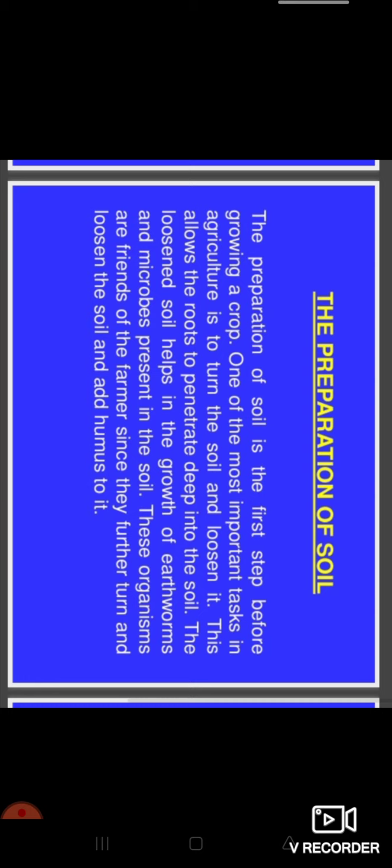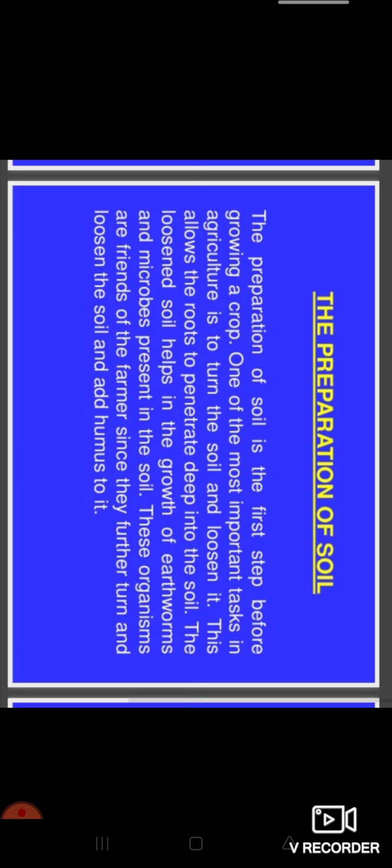The preparation of soil is the first step before growing a crop. One of the most important tasks in agriculture is to turn the soil and loosen it, and this allows the roots to penetrate deep inside the soil. Why? Because a root absorbs water and minerals from the soil.